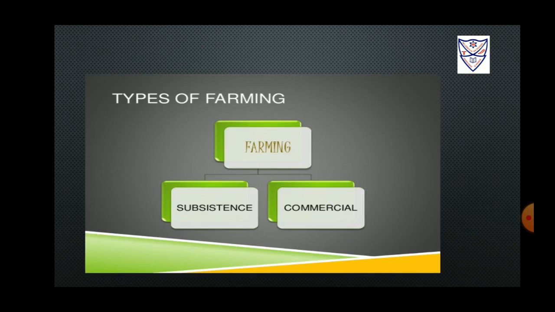Types of farming. There are different ways to practice farming across the world. Based on the availability of technology and labor, geographical conditions, and demand of produce, farming is classified into two categories: subsistence farming and commercial farming.